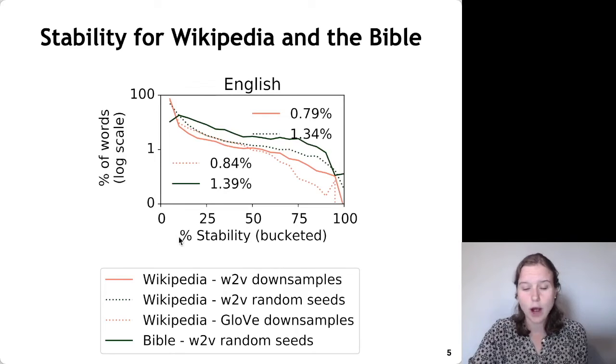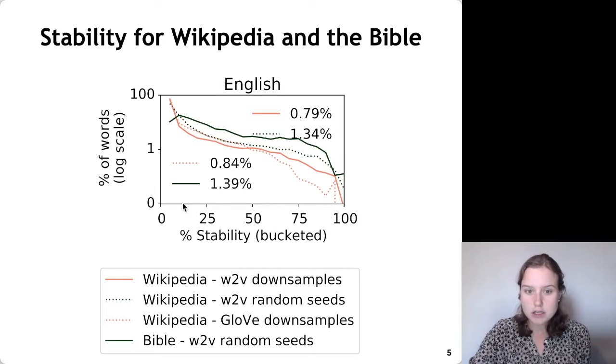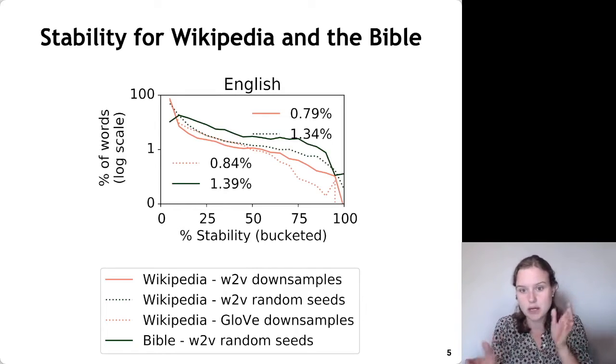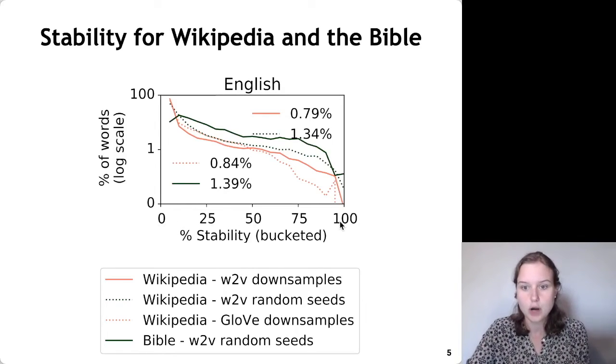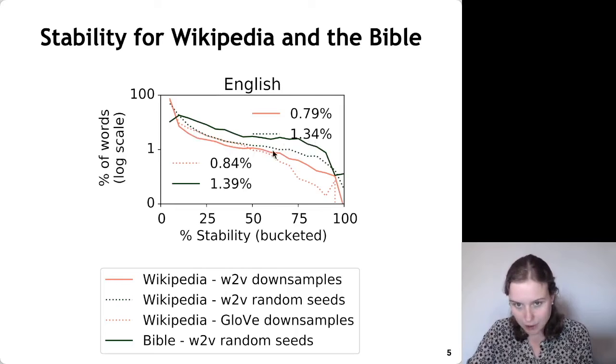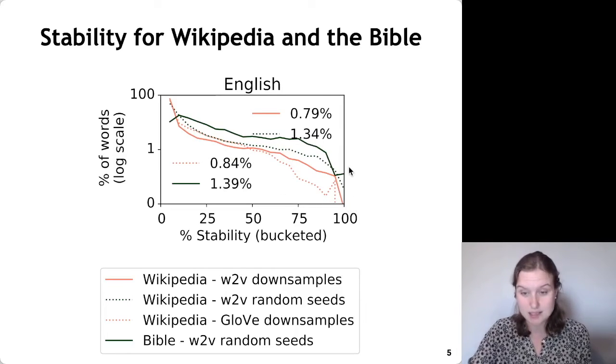You can see across the y-axis here, this is the percent of words that fall in a stability bucket. So all these words over on the left-hand side have really low stability. This is a log scale, but this is basically how many words fall in the stability bucket between say 0 and 10% or 10 and 20%, and we go all the way from 0 to 100%. So you can see that a lot of the words are low stability, and then it kind of flattens out towards the middle, and then there's just a few words that have really high stability.